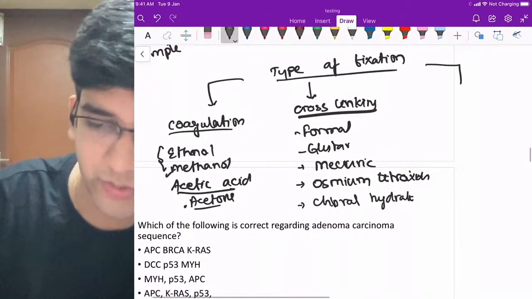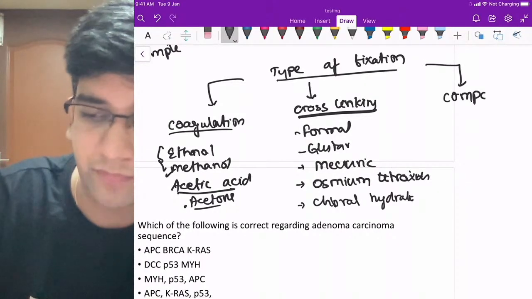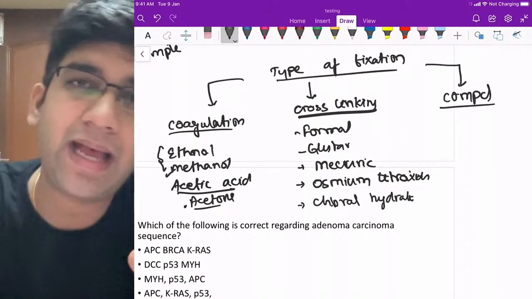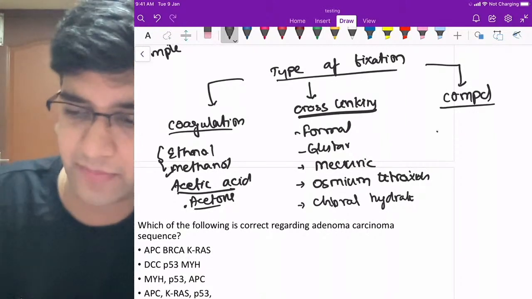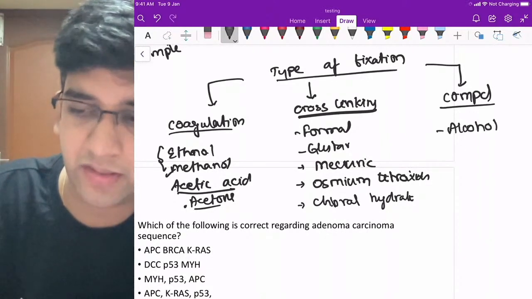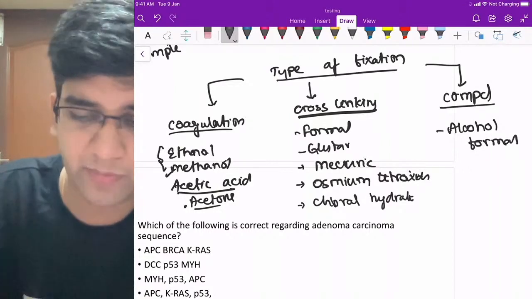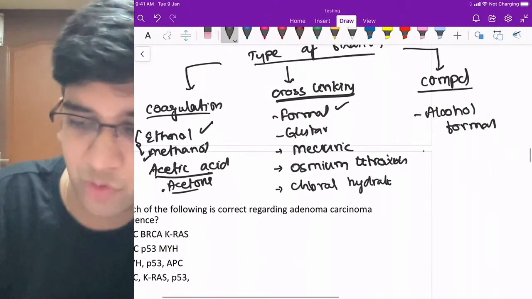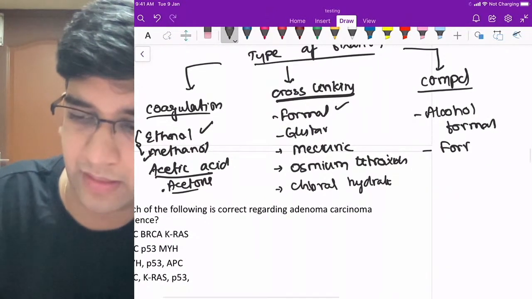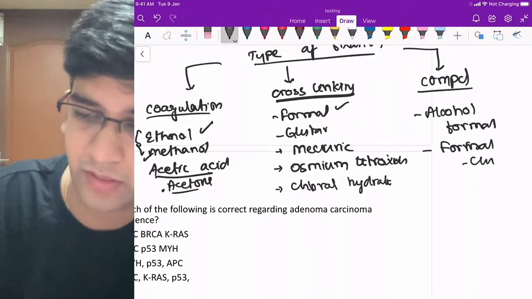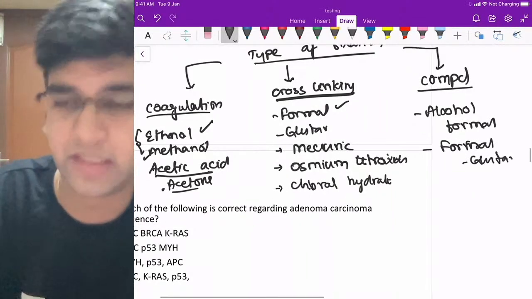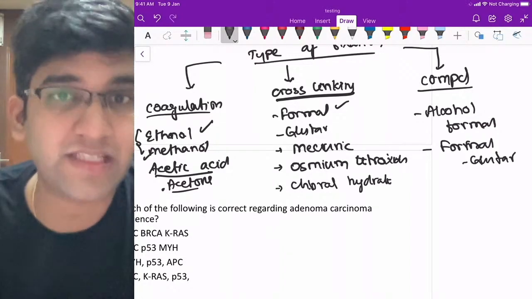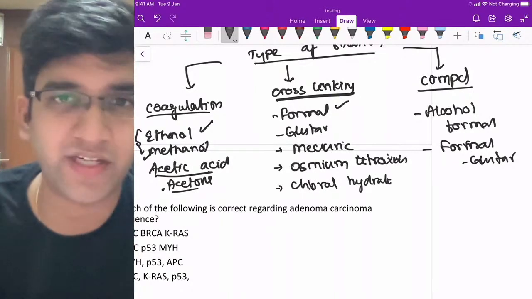And there are a few compound fixators. When I say something is compound, it has more than one action. Maybe it will act partly as a coagulant fixative and partly as a cross-linking fixative as well. We have something called alcohol formalin. As the name says, it has both alcohol from your coagulant part and formalin from your cross-linking part. So it has dual function, fine. Then I have a combination of formaldehyde and glutaraldehyde. Again, it has two functions, right? So these are called compound fixators. This is how fixatives have been classified. I'm sure you know this way of classification as well.